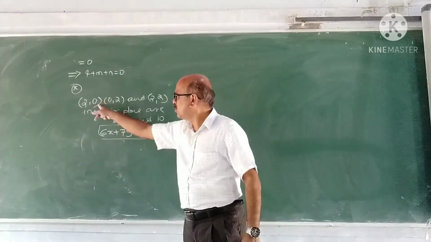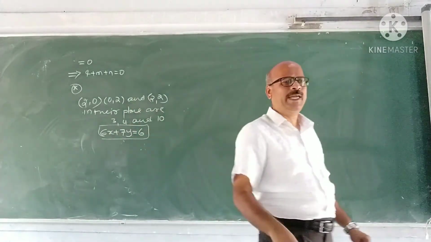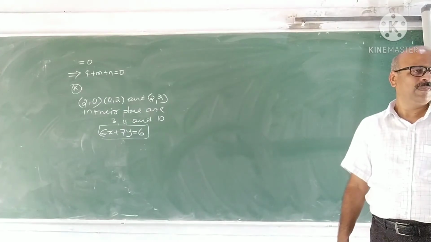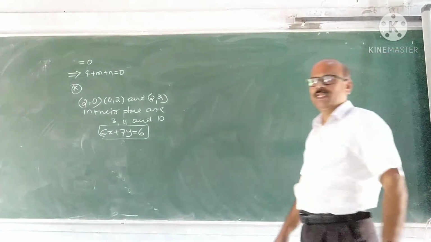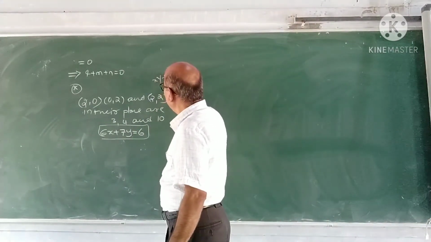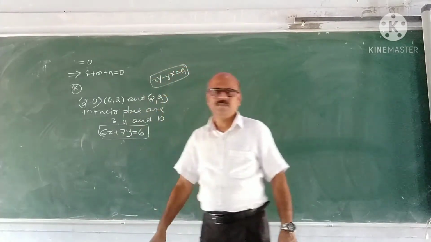Then take the moment about (2, 0), (0, 2), (2, 2). You will get three equations in X, Y and G. Solve that, you will get capital X, Y and G. Then what is the equation of line of action of the resultant? xY minus yX is equal to G. This is the equation.